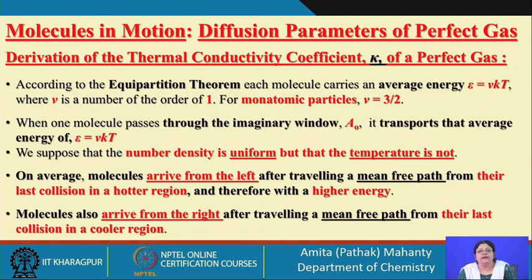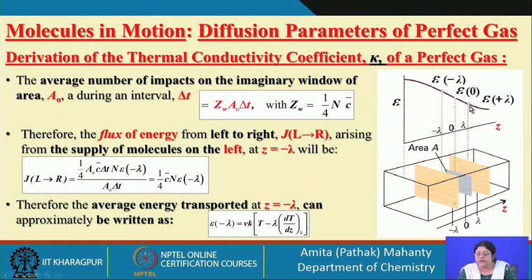Molecules similarly will arrive from the right side, traveling the same mean free path distance from their last collision, but that will be from a cooler region, right. This will be a much cooler region. So, when these molecules are traveling, it is not possible for the molecules to move from the colder region to the high energy region. So, this will always have a negative sign, indicating that the flow is spontaneous in the reverse direction.